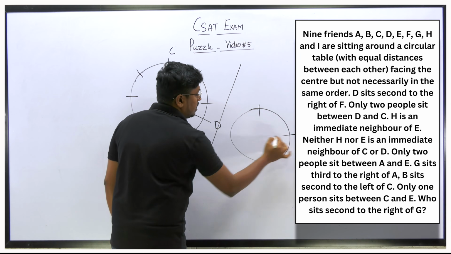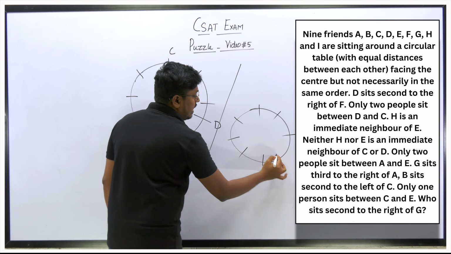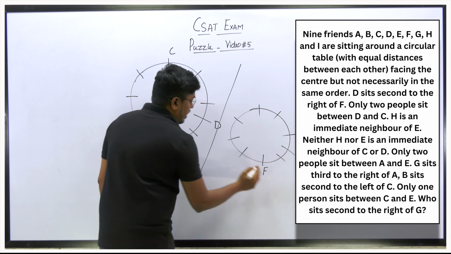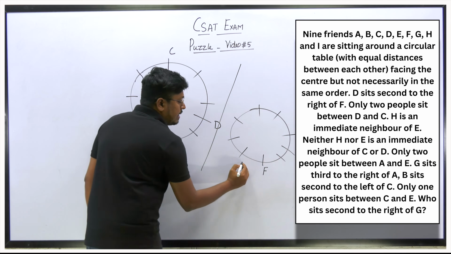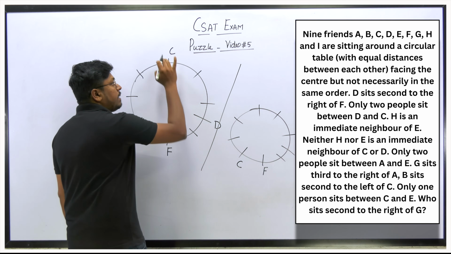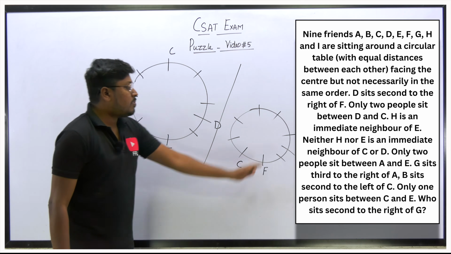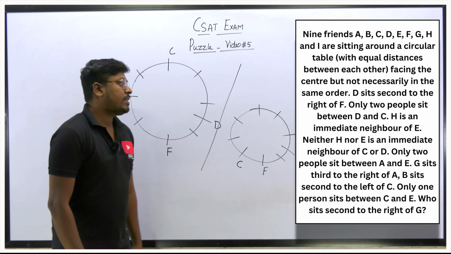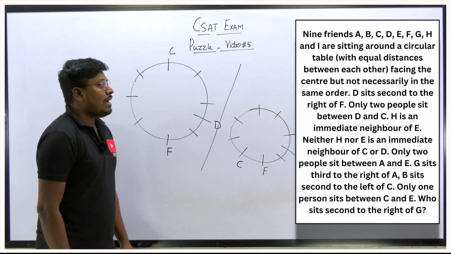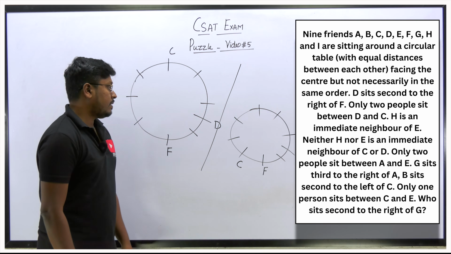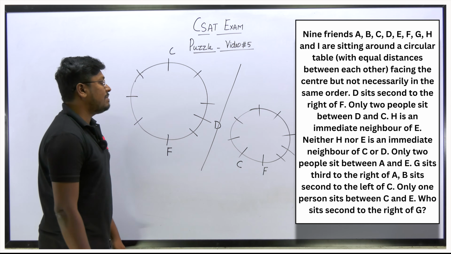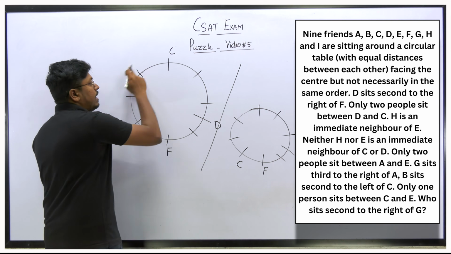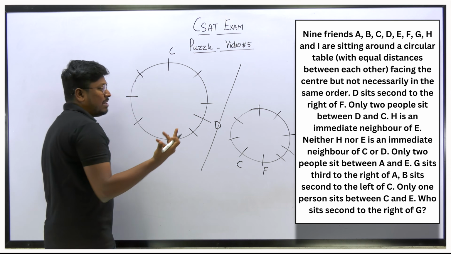So 1, 2, 3, 4, 6, 7, 8 and 9. So according to the question, F's right-hand side at the second place is D. So between D and C there is a gap of 2. So in this possible diagram I have fixed C here. And in this possible diagram I have fixed C here. Understood? So next point, H is an immediate neighbor of E. Again, there are many possibilities. I can fix H and E here, H and E there, and many possibilities, right?